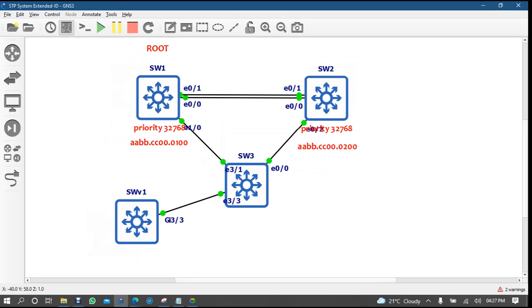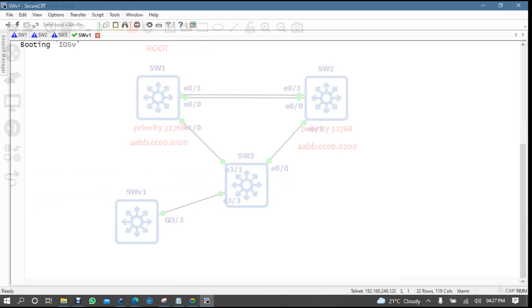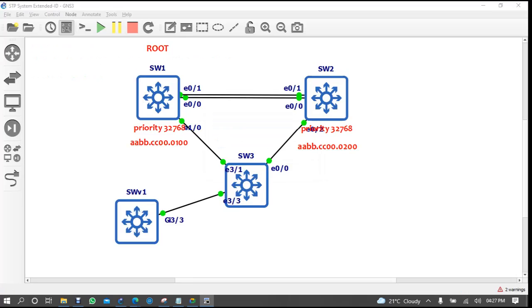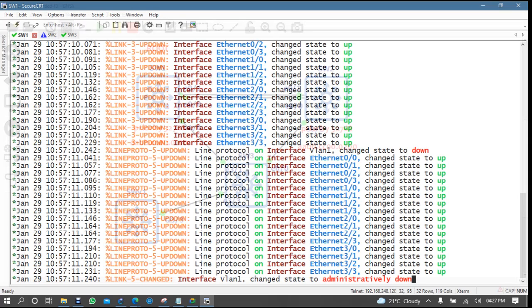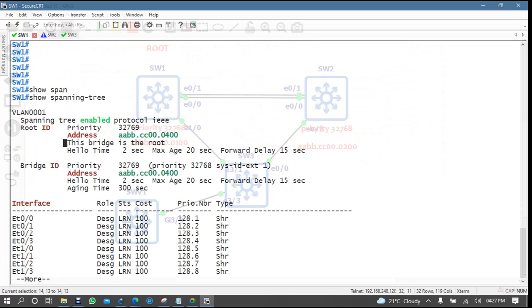Now let's take the console. Okay, switch one. If you type here show spanning tree, this is the root, right? But here are some timers: hello time 2 seconds, max age 20 seconds, forwarding delay 15 seconds, and aging time is 300 seconds. Now first understand hello timing.